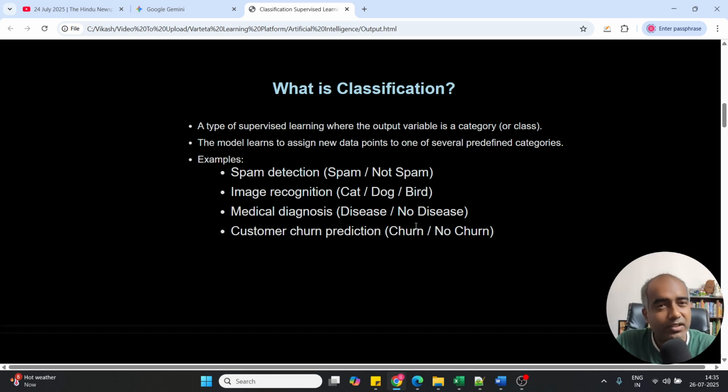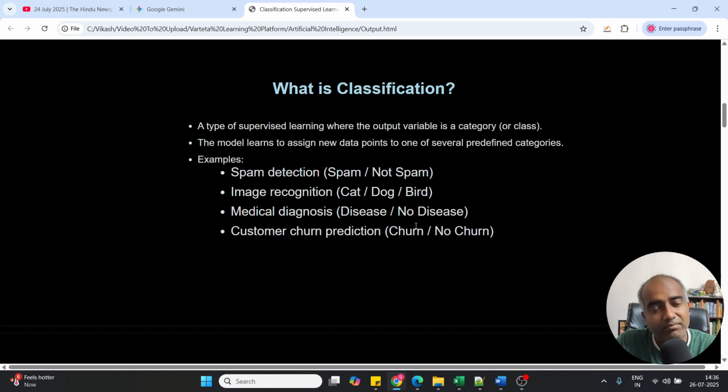So where can we use it? Classification supervised learning models are used to create machine learning models which can do spam detection, image recognition, whether it's a cat, dog, or bird, medical diagnosis, like whether it's a disease or not, and customer churn prediction. For example, if there are a few customers who are leaving your product, they are stopping using your product, then in that case it's called churning. So how many customers in future could churn out, you can predict based on the real data of the previous pattern, right?